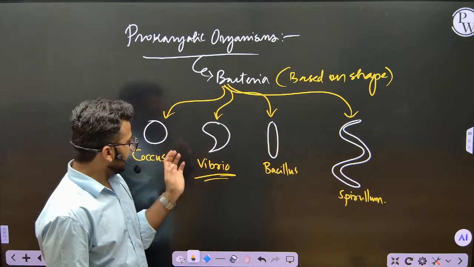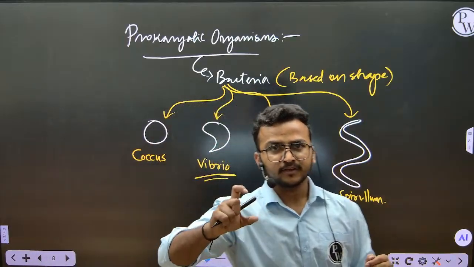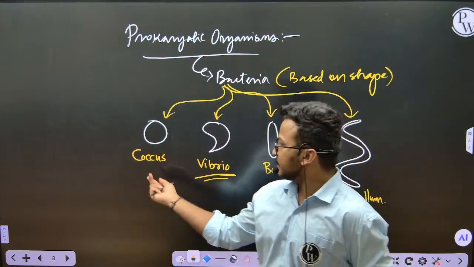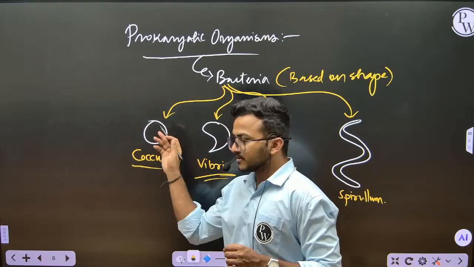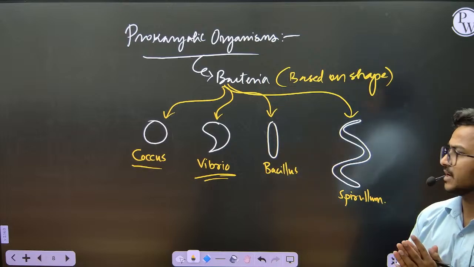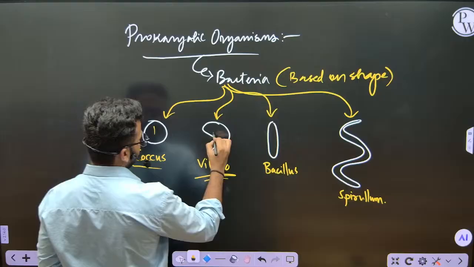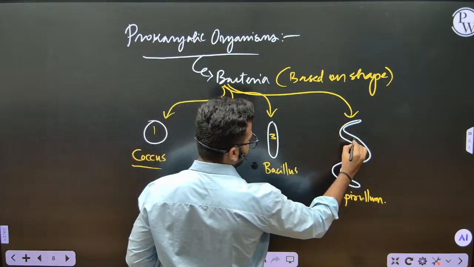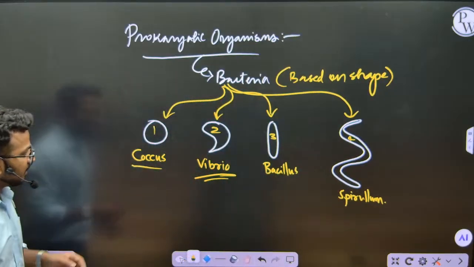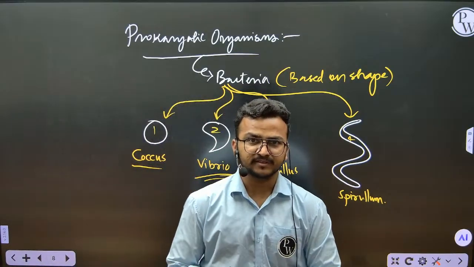There are many others, like Streptococcus pneumoniae. Streptococcus causes pneumonia disease, and that bacterium is of spherical, circular shape. So the bacterial shapes also differ. There are 4 shapes we are seeing: this is the first, second, third and fourth. These are the 4 different shapes of bacteria we will see.